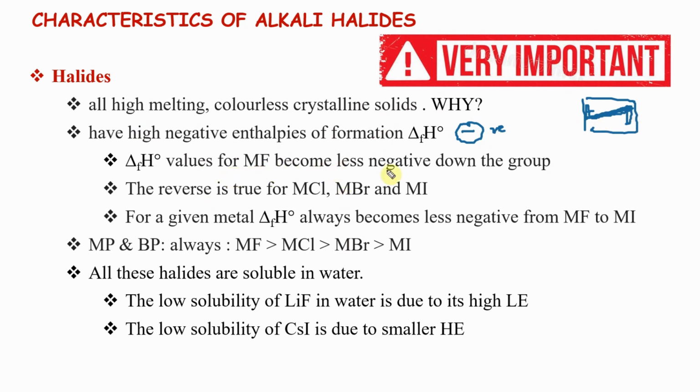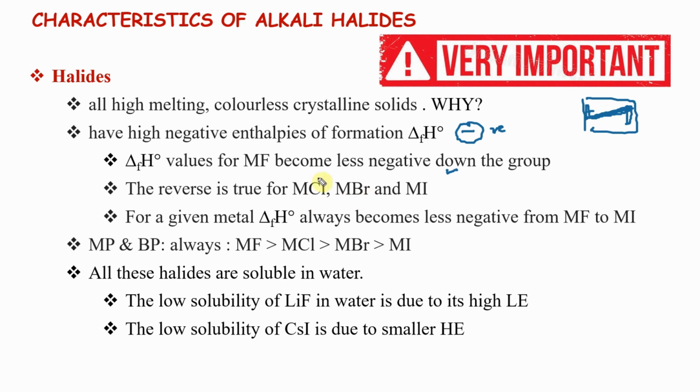Delta HF values for MF becomes less negative down the group. As you keep going down the group, it becomes less negative. Rarely they will ask you, you still want to remember. It's a combination of reasons actually. You want to remember just the statement alone.